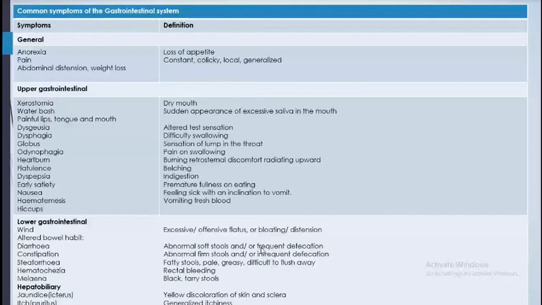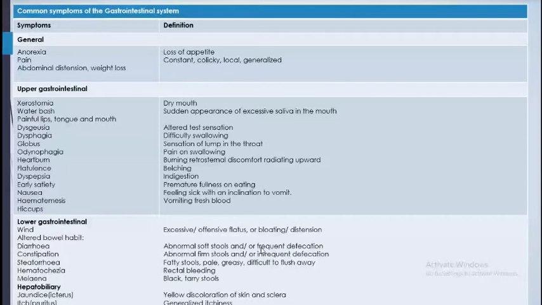Patient comes with generalized pain, a type of pain because of peritonitis. And there could be abdominal distension and weight loss. Patients say that I have a distension of abdomen or I lost my weight with the altered bowel habit. So upper GI, there is xerostomia, that means dry mouth. Somebody comes with water brash and there is excessive saliva and all.